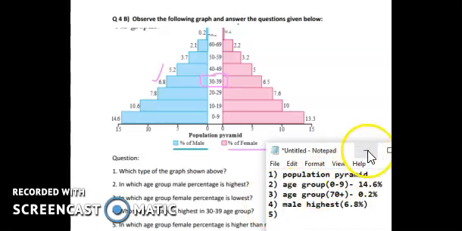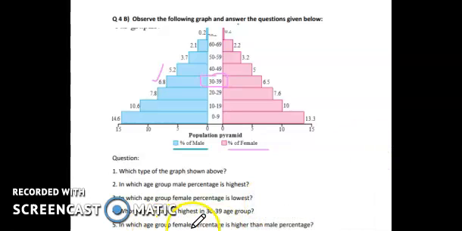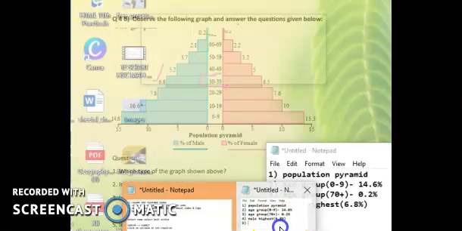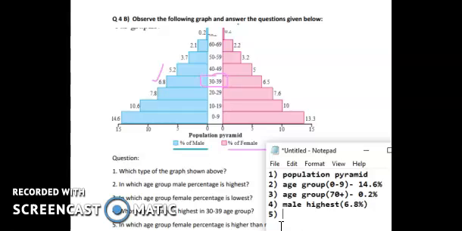In which age group is the female percentage higher than the male percentage? So you have to tell where the female percentage is more than the male percentage. In the case of 0 to 9, male is more than female. In the case of 10 to 19, again male is 10.6, female is 10. So male is more. In the case of 20 to 29, male is again more, female is less. In the case of 30 to 39, male is more, female is less.